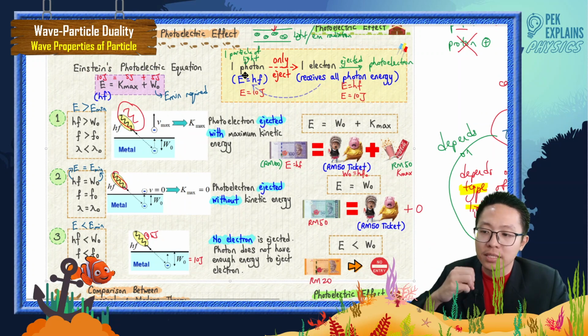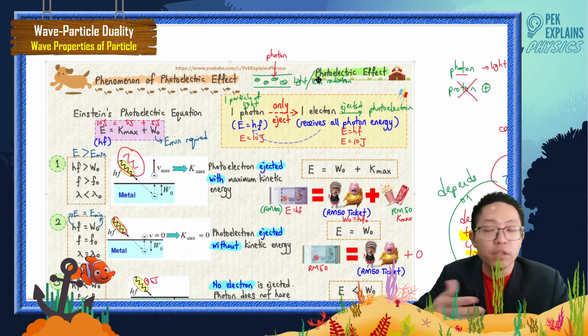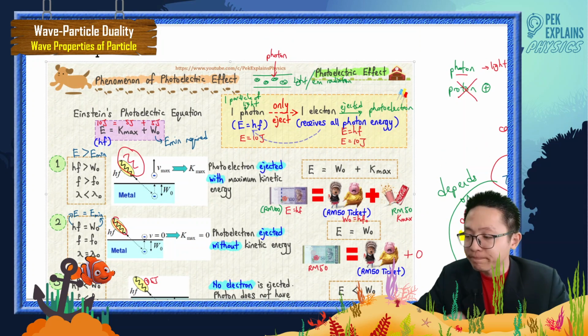We even discuss about the photon. We even discuss about the energy for one particle of light, which is equal to hf. All these only explain light as a particle. Light does not show wave property in the photoelectric effect. Understand?